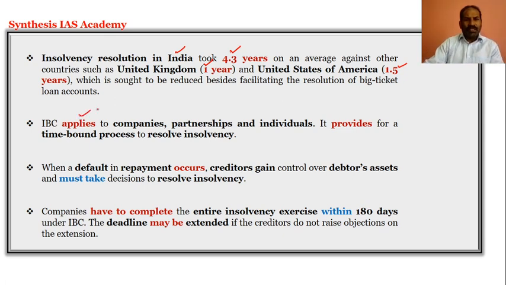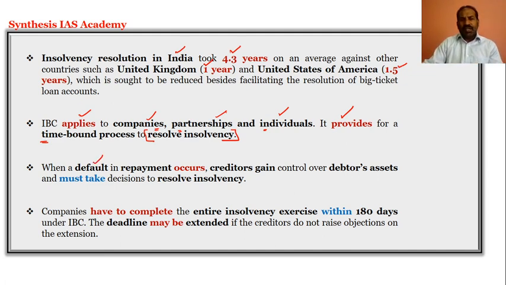So this applies to companies, partnerships and individuals. The IBC applies to various companies or partnerships or even individuals. And this IBC Code 2016 also provides for a time-bound process, as we discussed, to resolve any kind of insolvency between the creditor and the debtor.